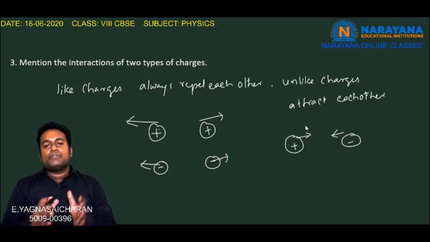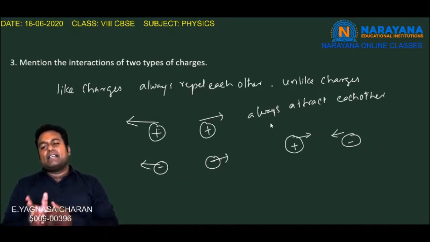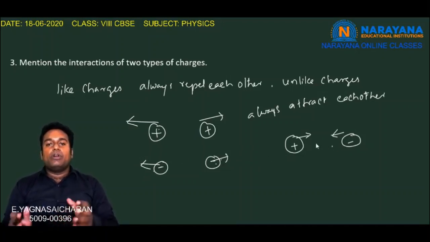So the interactions of the two types of charges are that like charges always repel each other, whereas unlike charges always attract each other. Positive and positive will repel, negative and negative will also repel, but positive and negative will always attract. So this is the answer for the third question.